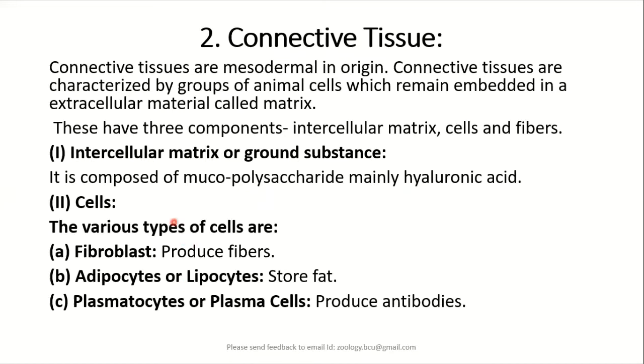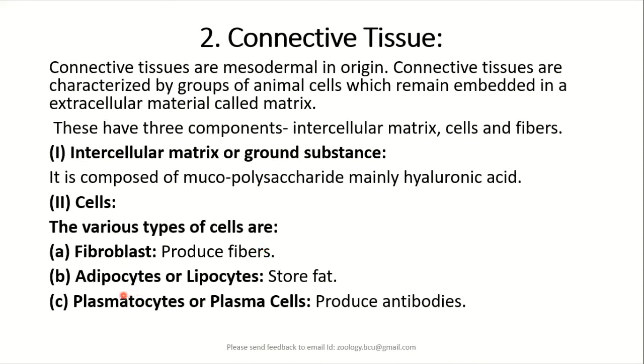It is not necessary that all the types of cells will be found in all the parts of the body, but in different locations of the connective tissue, we come across all these types of cells. We see fibroblasts, as the name indicates, these are fiber producing cells.